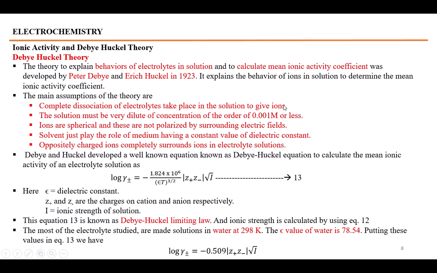This theory says that whenever you take a solution of any electrolyte, 100% of the electrolyte is dissociated in the solution. So this theory holds true for strong electrolytes, not for weak electrolytes. The solution must be very dilute, of the order of 0.001 molar or less. It says that the concentration of the solution must be 0.001 molar or less. Ions are considered to be spherical and are not polarized by the surrounding electric field.